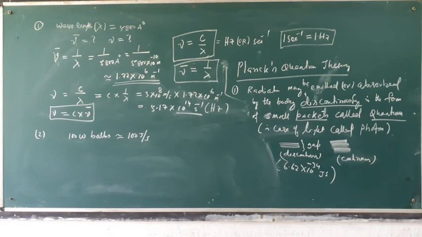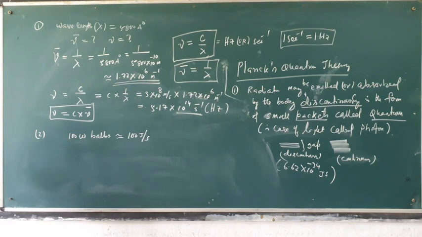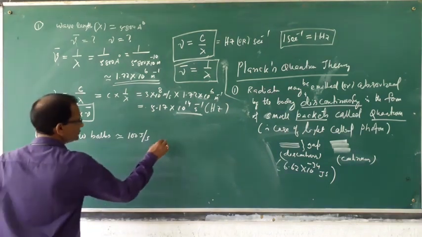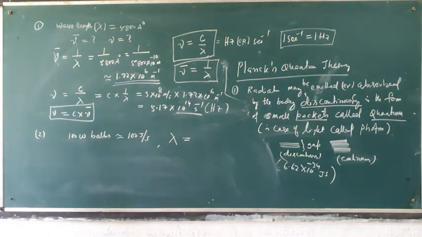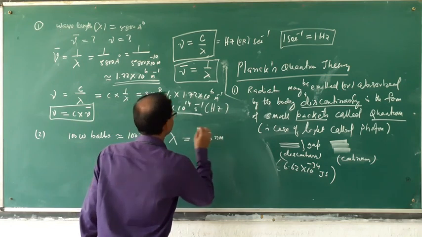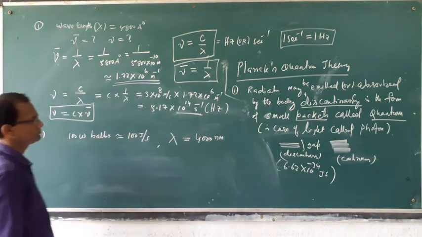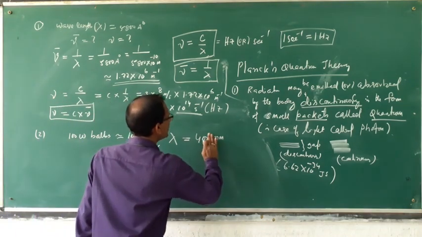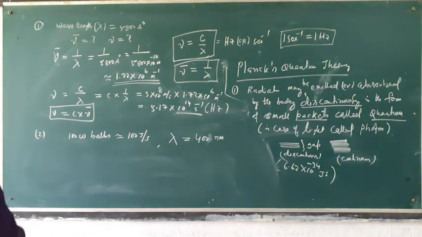It is energy consumed per second. And this bulb produces radiation of wavelength 400 nanometer.